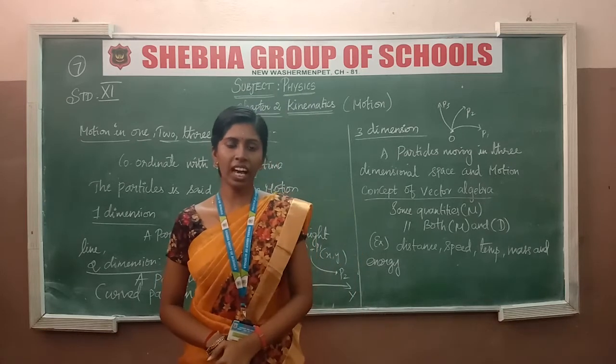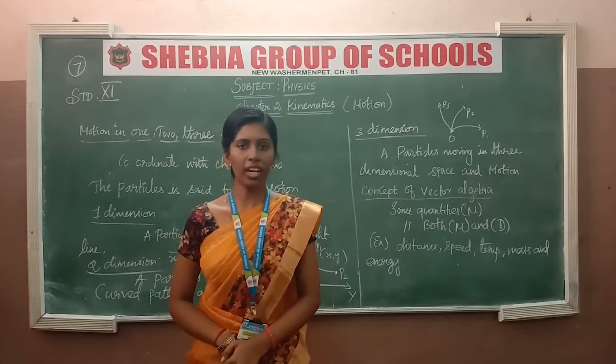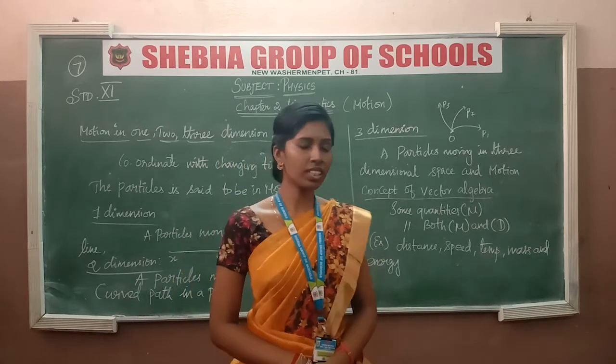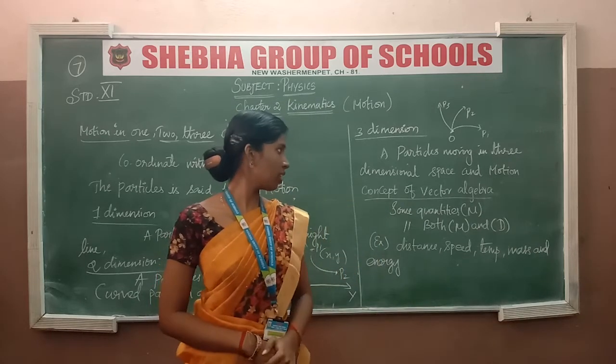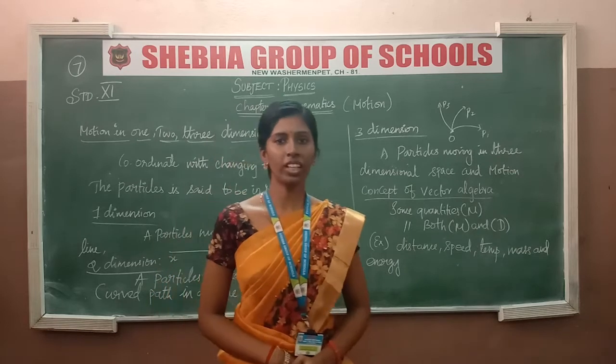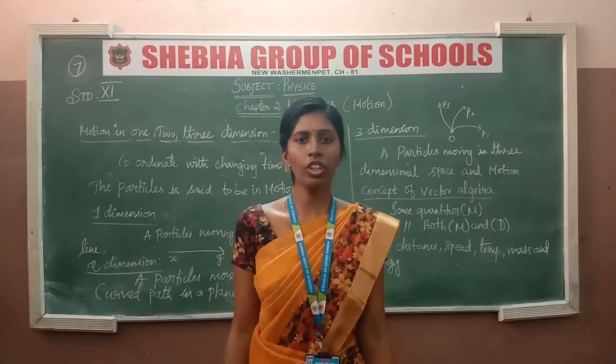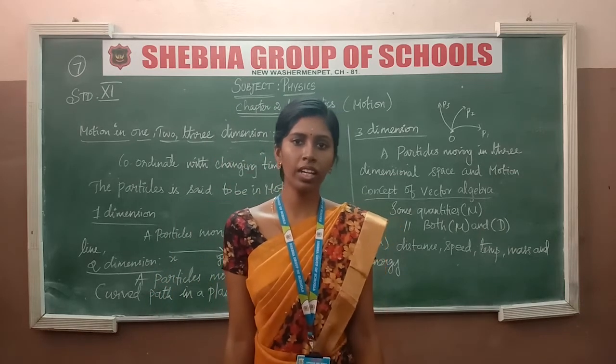So 2 types of concepts are taken in this algebraic expression. One is a scalar, another one is a vector. It's a quantity that will be measured. One is a scalar quantity, another one is a vector quantity, which is related to the magnitude and the dimensions. So what is the definition of a scalar?